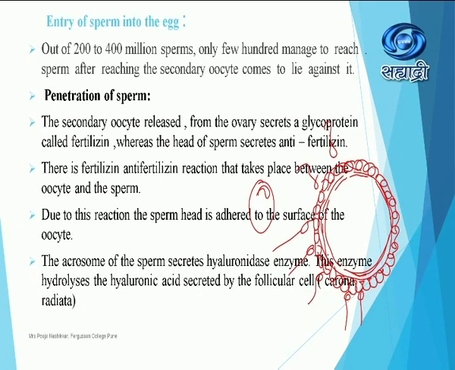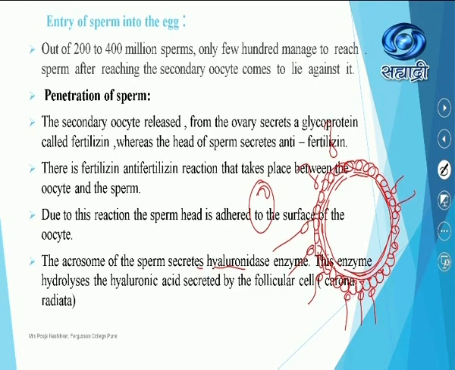Once the acrosome of the sperm attaches, the further reaction takes place. The acrosome starts secreting the enzyme hyaluronidase. What will this enzyme do? It will hydrolyze the hyaluronic acid.